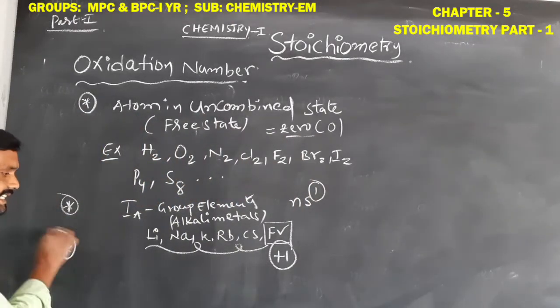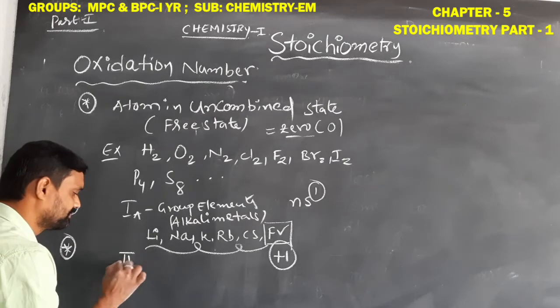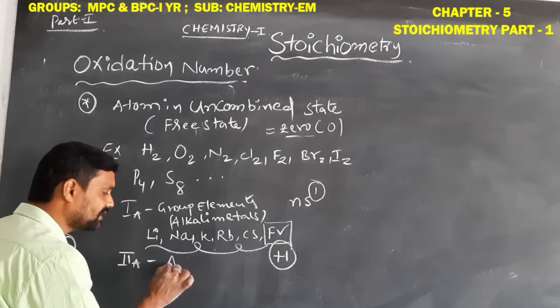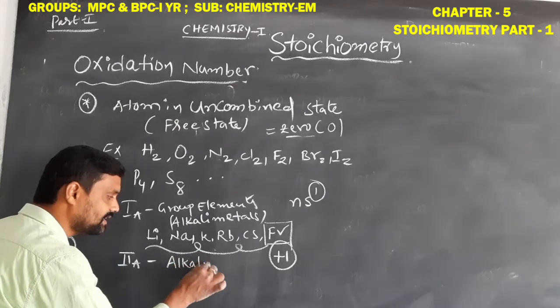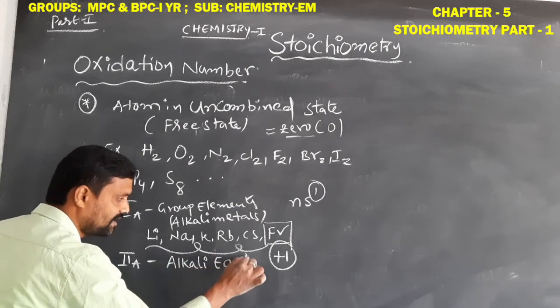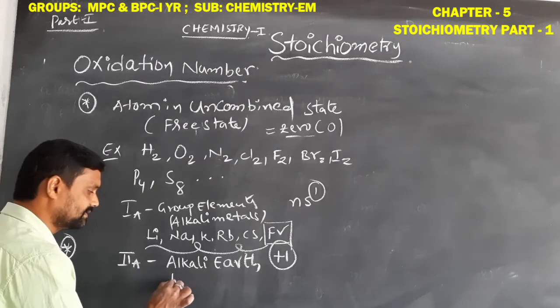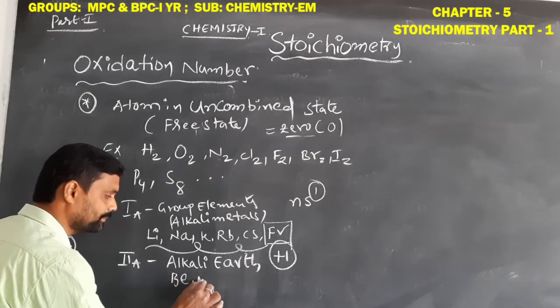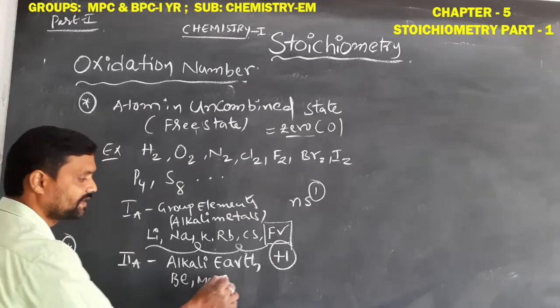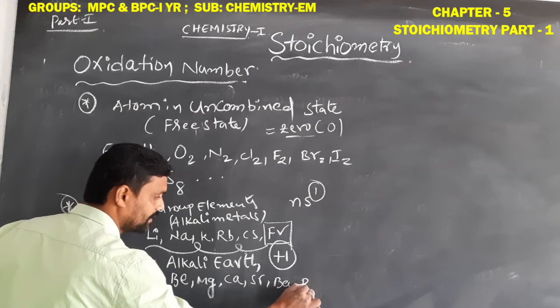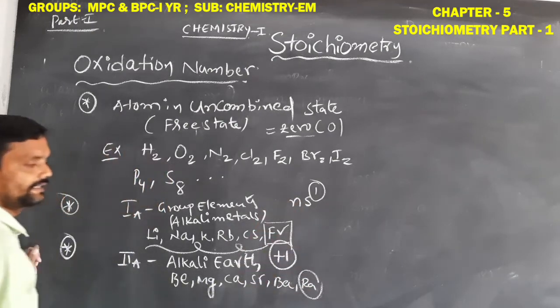Similarly, second A group elements. What are they? Alkaline earth metals. For example: beryllium, magnesium, calcium, strontium, barium and radium.